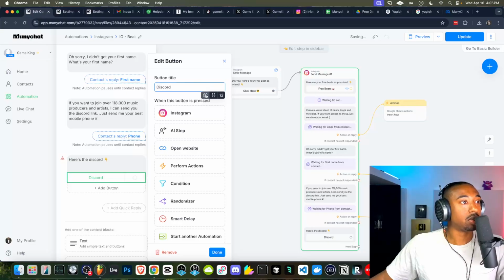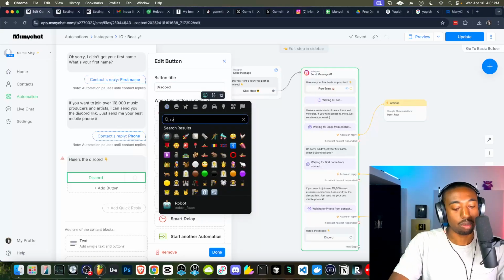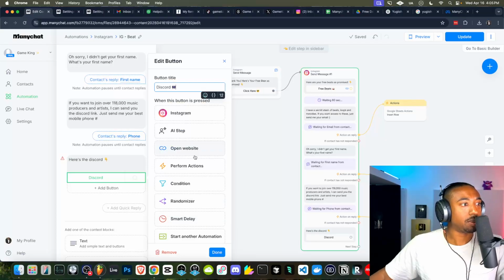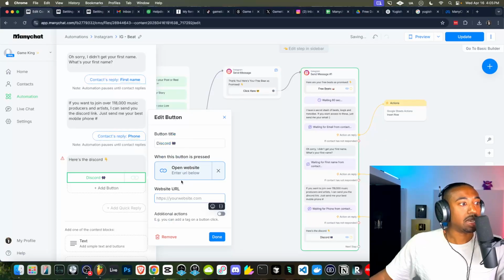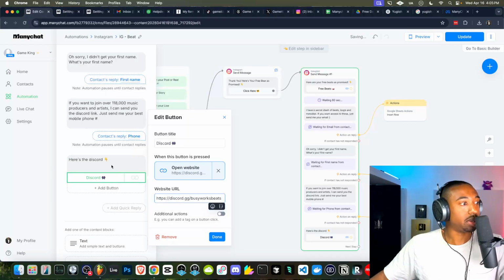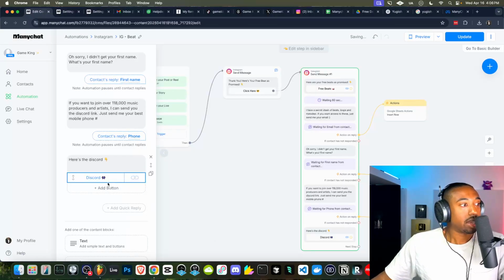Okay, so let's add Discord, and then maybe an emoji, like a robot or something. Not a robot, but like a game type of emoji. And then we'll say open website, and then we'll put in the link here. So again, anytime you guys want to add links, try adding buttons as opposed to putting links in text form. And then we're going to put done. Okay, so this will pop up at the end of that chain.